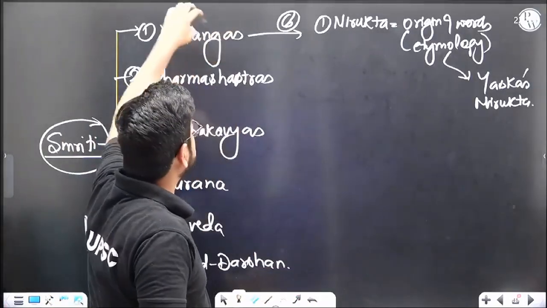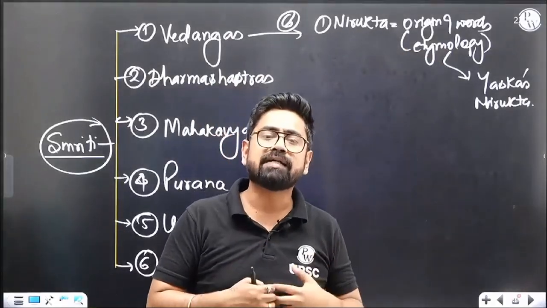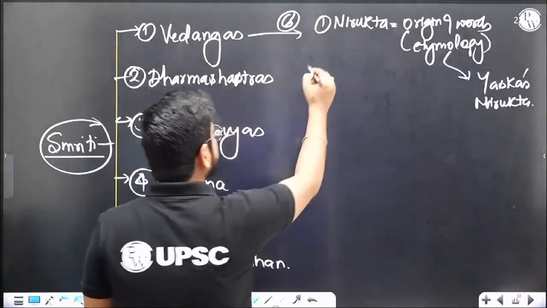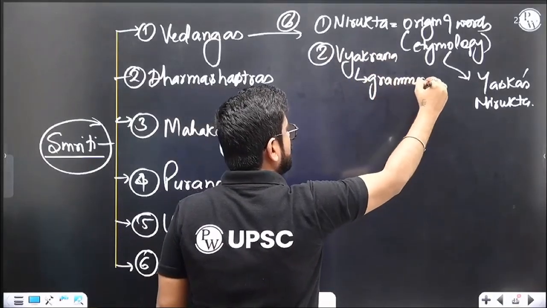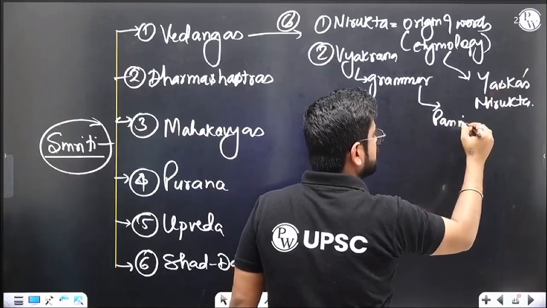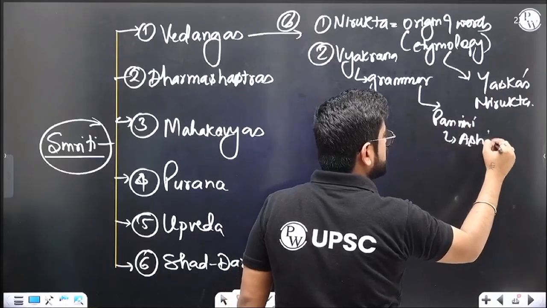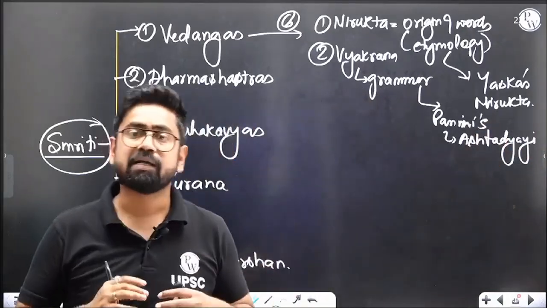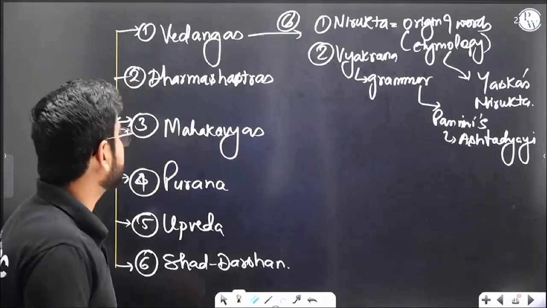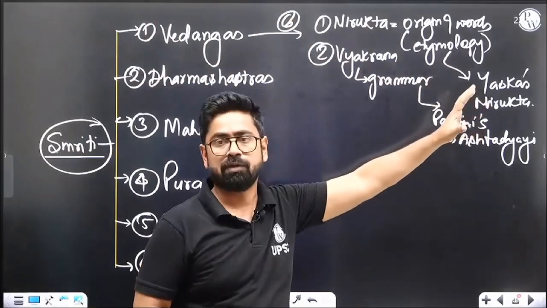So Vedangas, the limbs of the Vedas, help us understand or read the Vedas in a better manner. Similarly, second is Vyakaran. You understand Vyakaran? Vyakaran is grammar. For this we have Panini as the author, Ashtadhyayi. If we read this grammar book, we will understand Vedas much better. I think now you got the point. So Vedangas were written to help us understand Vedas better.